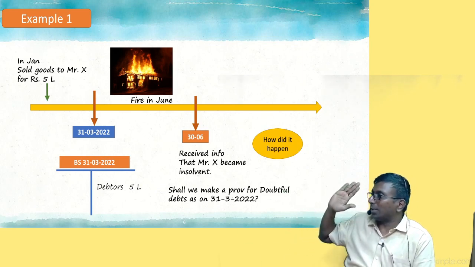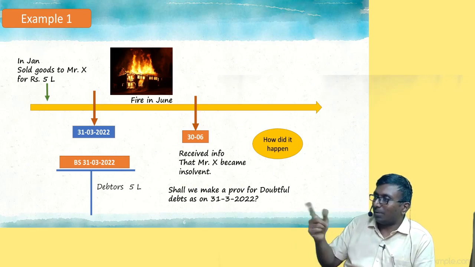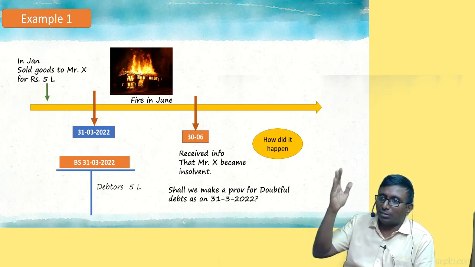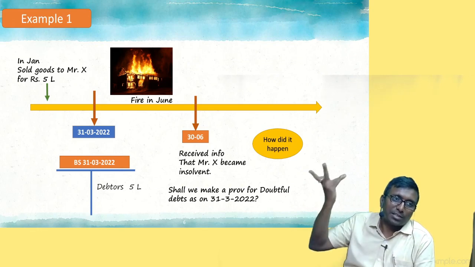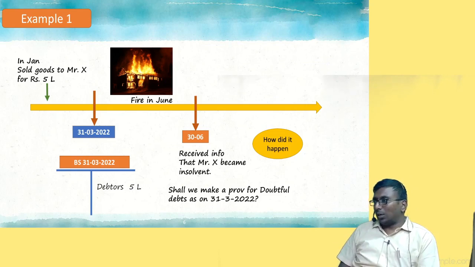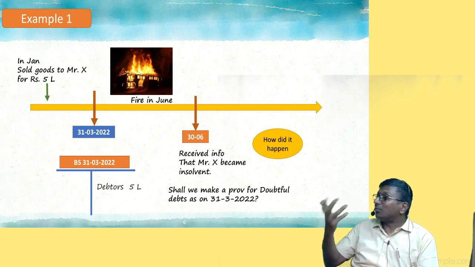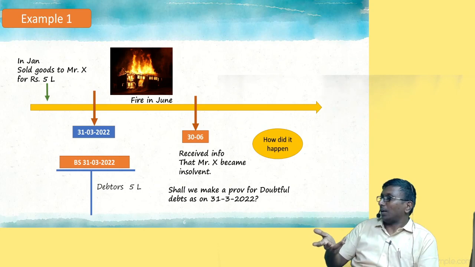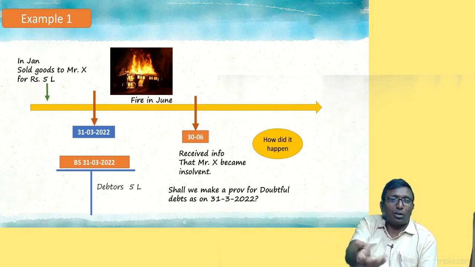On 30th June I got the notice as usual. Now tell me, can I record this loss, bad debt or whatever it is? Shall I record it in which year? Adjusting or non-adjusting? Adjusting, exactly. Why? Because it was already not receivable. I was not aware. If I was aware, I would have recorded it.